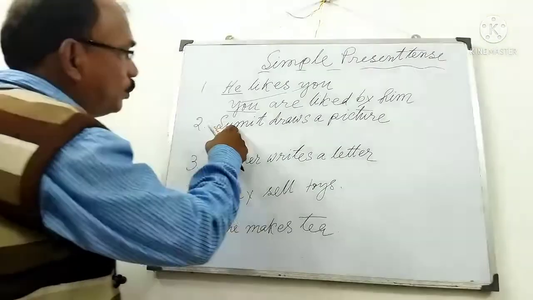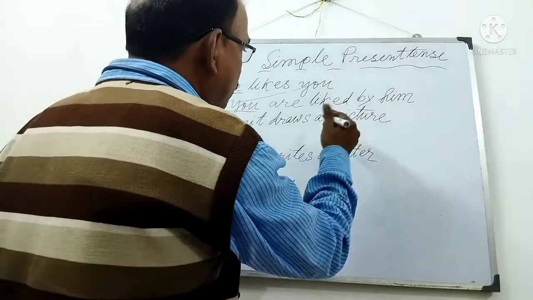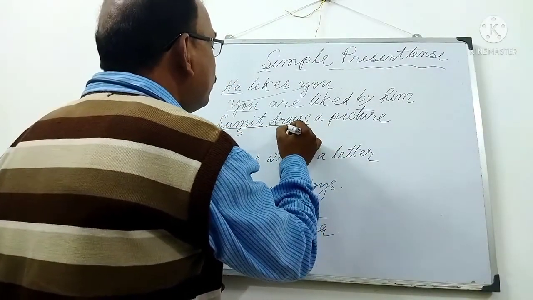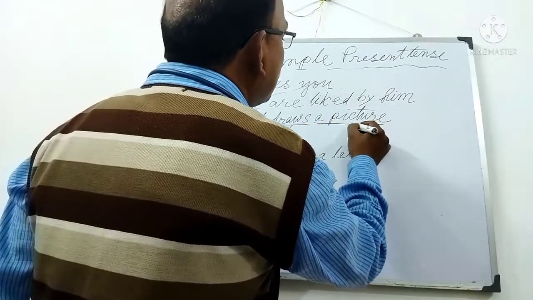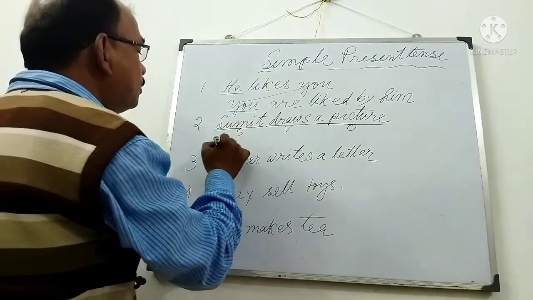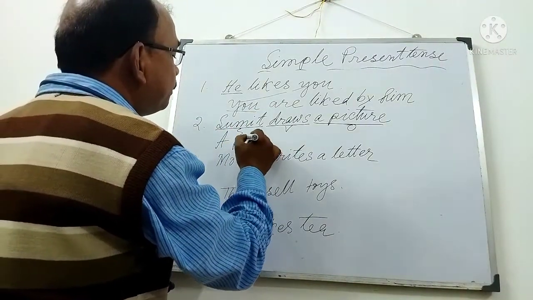Second, Sumit draws a picture. So Sumit is the subject, draws is the verb, a picture is the object. So the object will be the subject, a picture.